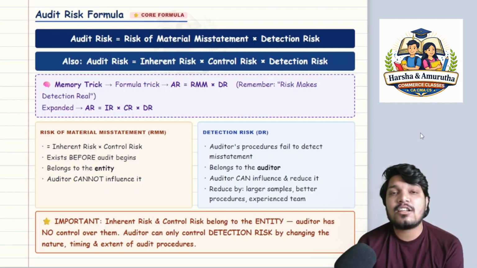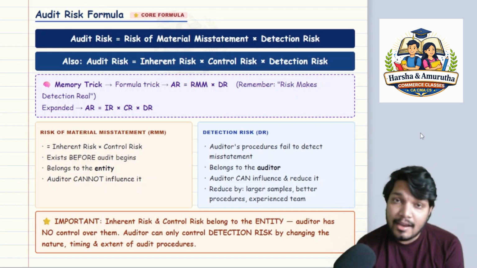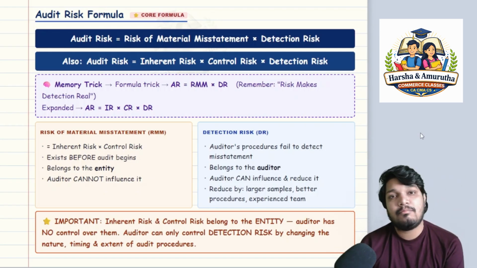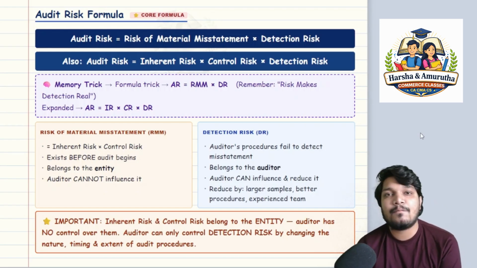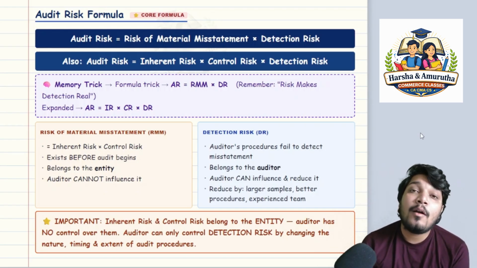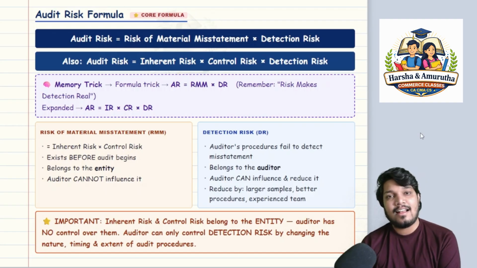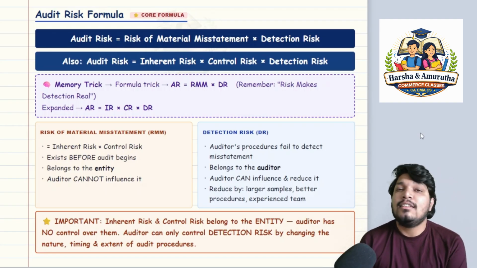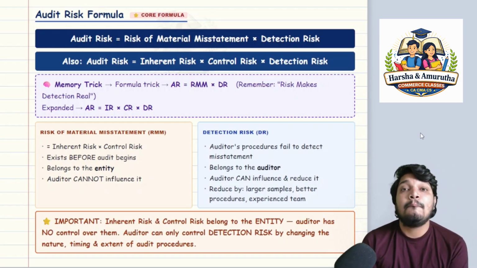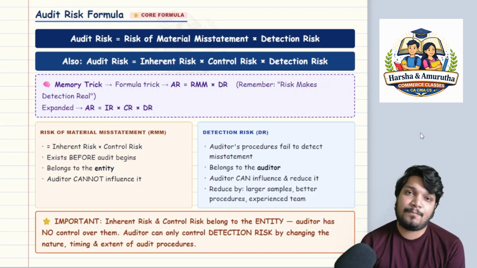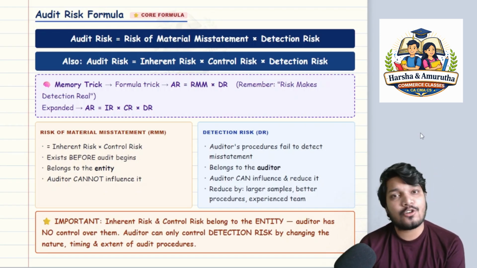That power nap lasted for 3 hours, and then he came back to the bank, and by the time he came back, the entire money from the ATM got stolen. Now what is this called? Have you not placed the control? Sir, yes, we have placed the control. The security guard is appointed, but the control got lapsed. So that risk is called control risk.